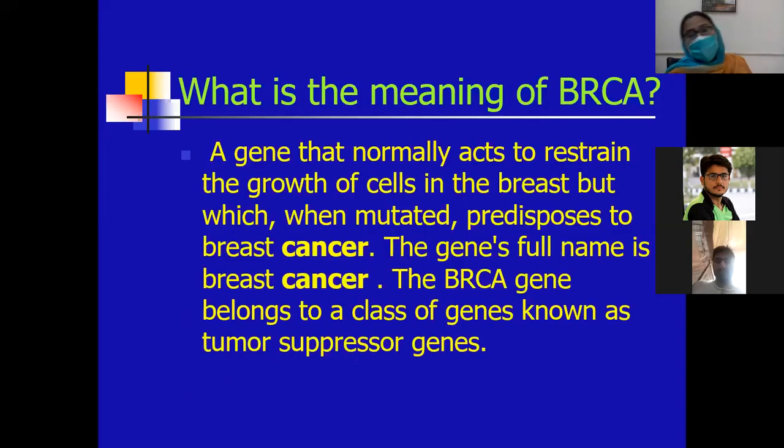So, what is the meaning of the BRCA gene? It is a gene that normally acts to restrain the growth of a cell in the breast. That's why it is a tumor suppressor gene, but when mutated, it predisposes to breast cancers. The gene's full name is breast cancer gene. Okay, it stands for breast cancer gene.